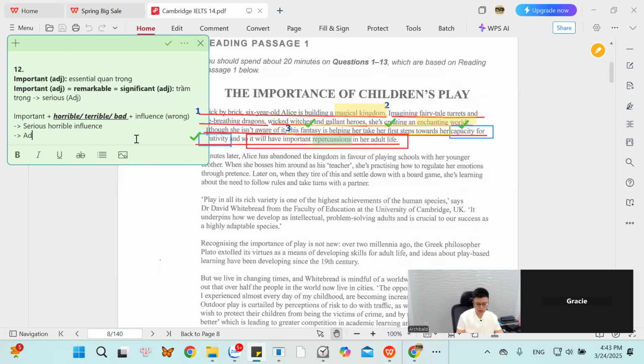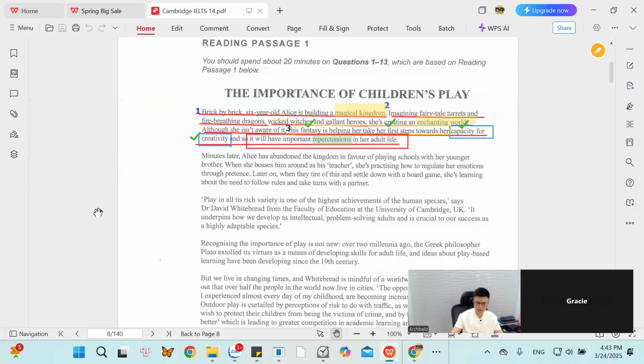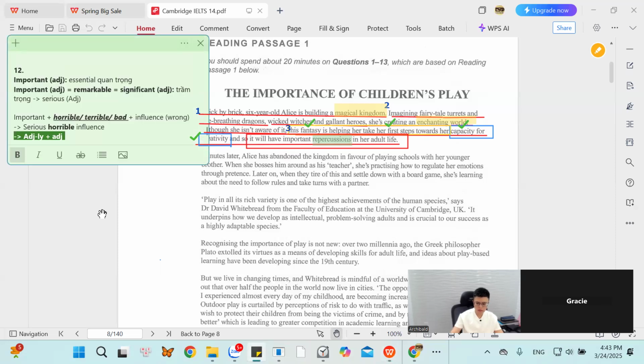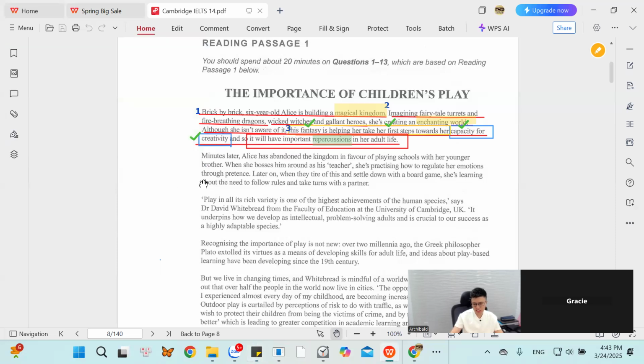Làm gì với tính từ? Tính từ nó mới đi chung với cái từ khác được. Tính từ trong này nó đang giải thích cho cái sự mà kinh tởm này, kinh tởm như thế nào. Fix it, please, Gracie. Seriously, horrible influence. Very good. Seriously, horrible influence.